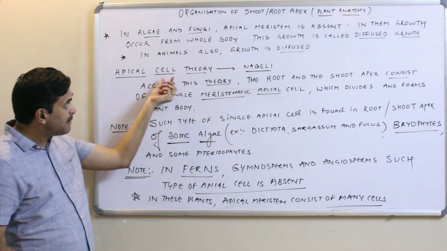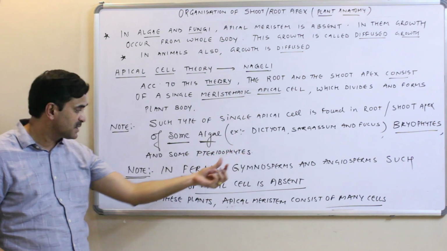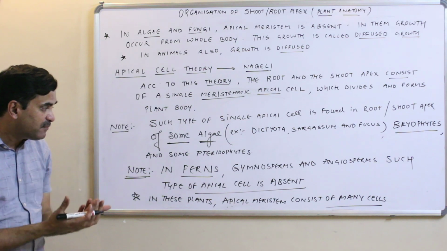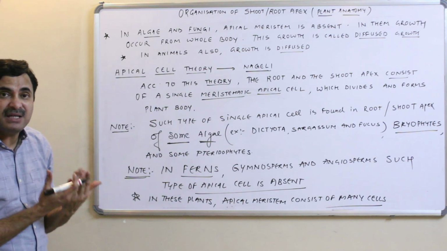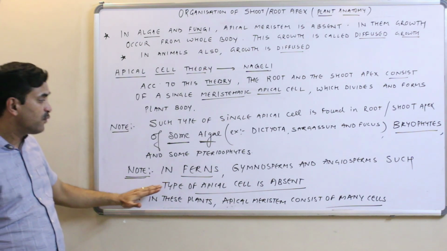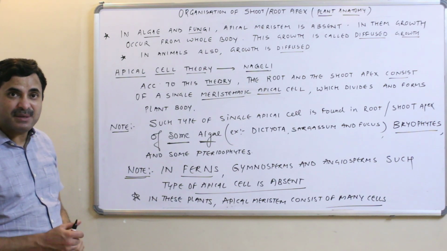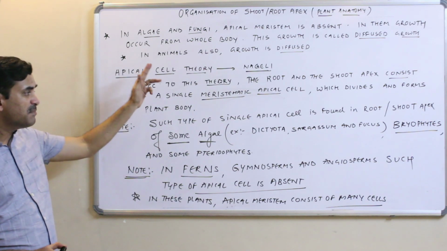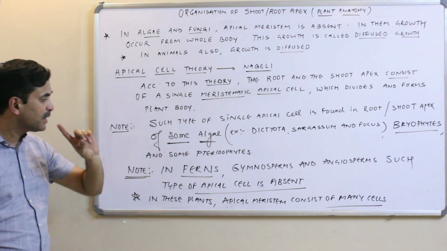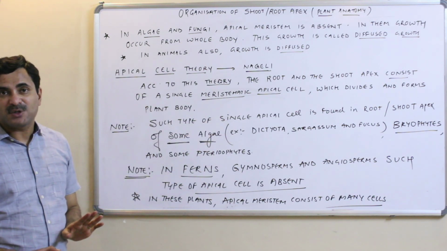But this theory is not applicable to ferns, gymnosperms and angiosperms. Why? Because in them apical cell is absent. In them the apical meristem consists of many cells, but the apical cell theory is talking about a single cell, and hence for these categories of plants the apical cell theory was discarded. This theory may be true for some algae, bryophytes and some pteridophytes, but not applicable for the ferns, gymnosperms and the angiosperms.